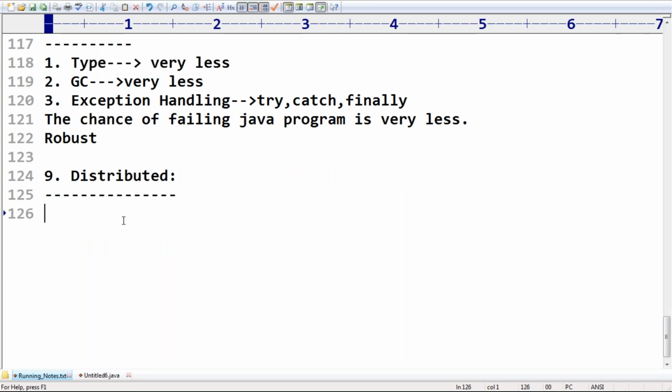Distributed means, suppose assume that Bill Gates has crores of money, millions, billions of money. What is that person going to do? He's going to distribute whatever money he has across the world to several welfare organizations. So distributed means we have to spread across multiple places. Now, generally, what is the meaning of distributed in Java, sir? Sir, I have one application.